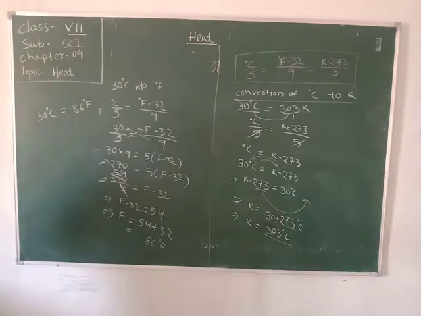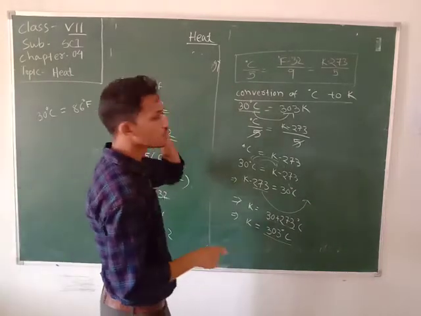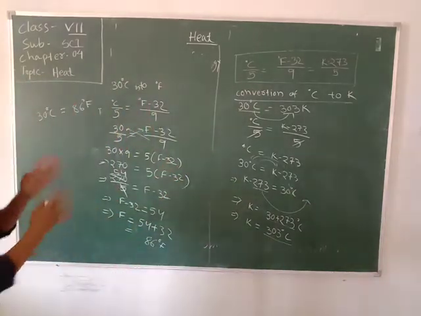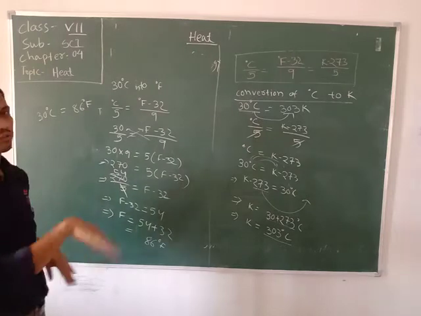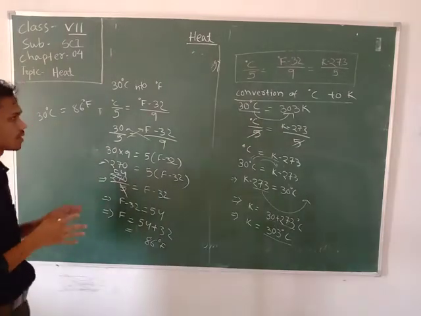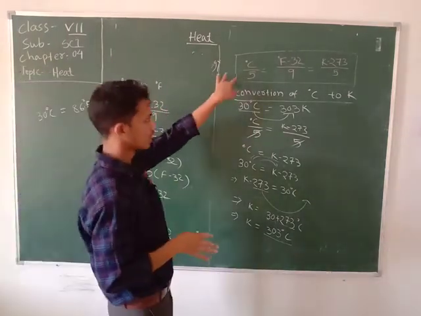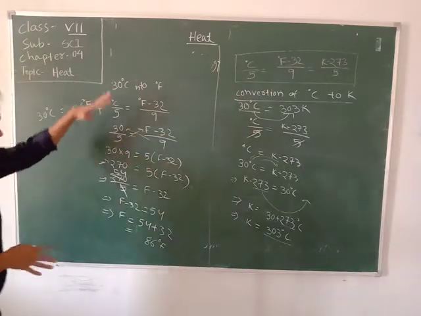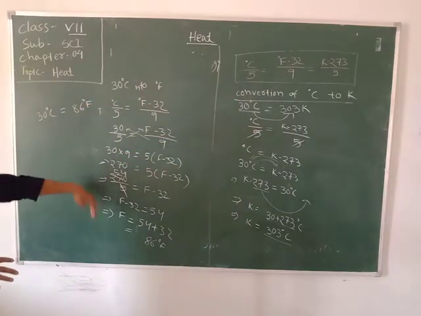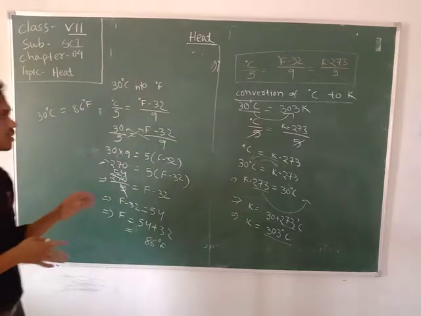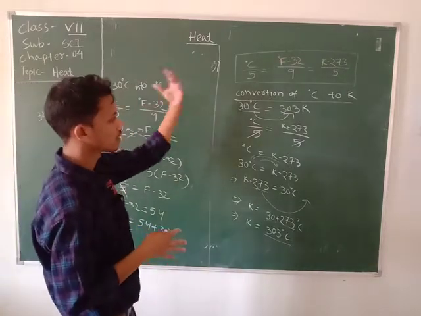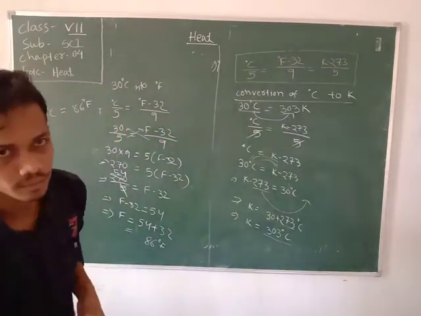So by using this formula, you can easily convert the value of one scale into the value of another scale. So remember this formula and follow the process of conversion, and you can easily convert the value of one scale into the other scale.